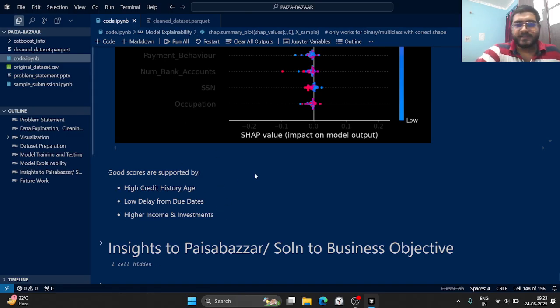They really give us better insights into our predictions. If you want to use these models in our business cases, we can't just treat them as a black box. We want to understand why the model made its predictions. So in this case, SHAP as a tool for model explainability is very important.